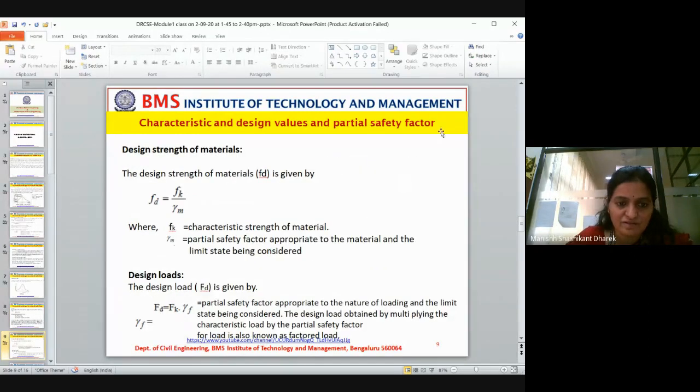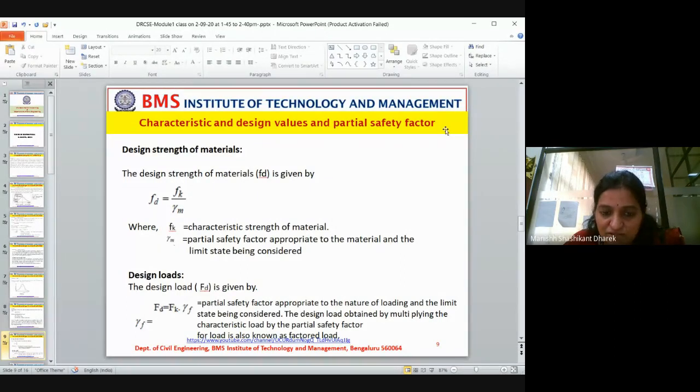Now, all this while we were learning about characteristic material strength and characteristic load. Now we will discuss design. The design strength of material Fd is given by Fd equals Fk, the characteristic strength of material, divided by the partial safety factor.